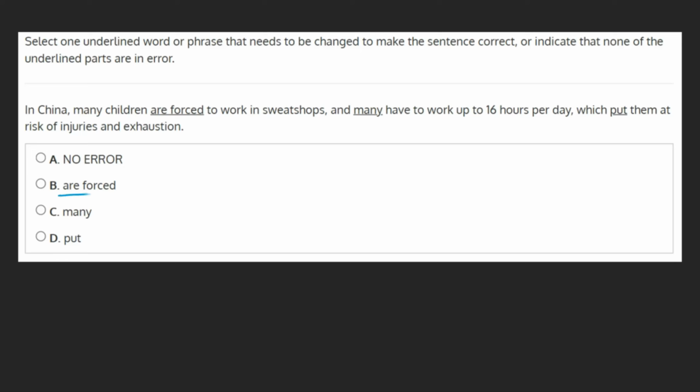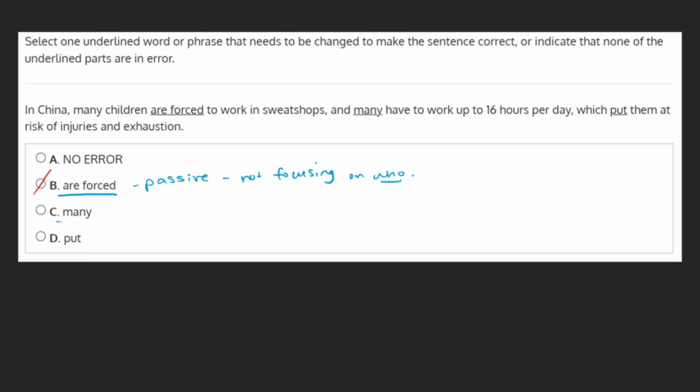B. Children are forced to work in sweatshops. There are no errors in this phrase. Everything is spelled correctly, and it's in the passive voice, which is appropriate here as the point of the sentence is not to discuss who is forcing these children to work, but simply the fact in itself that they're being forced to work. This choice can be marked as incorrect.